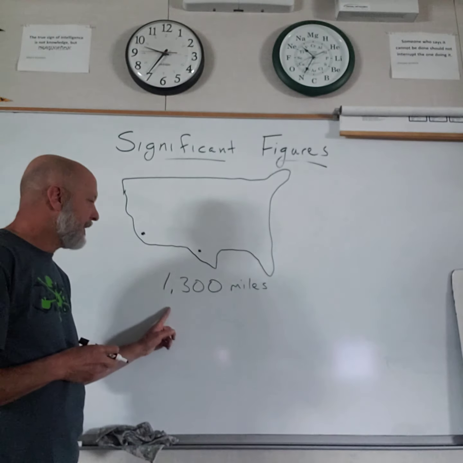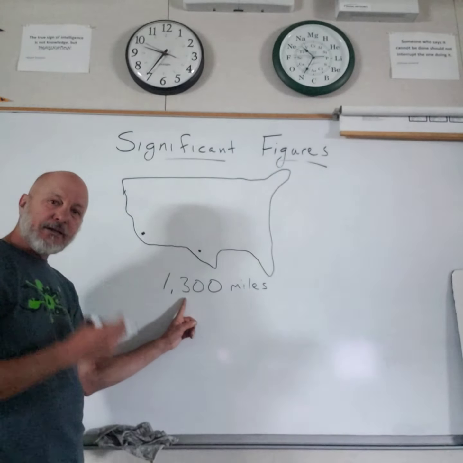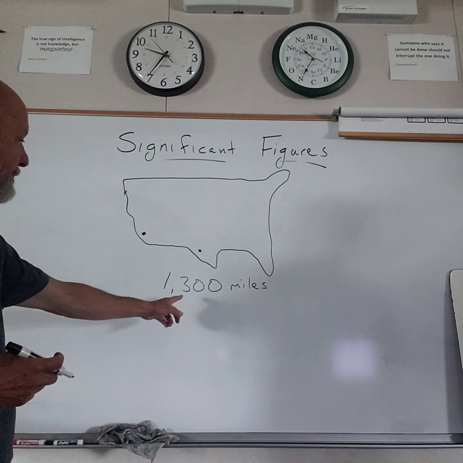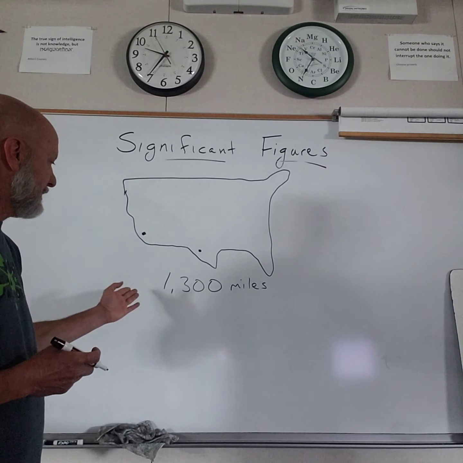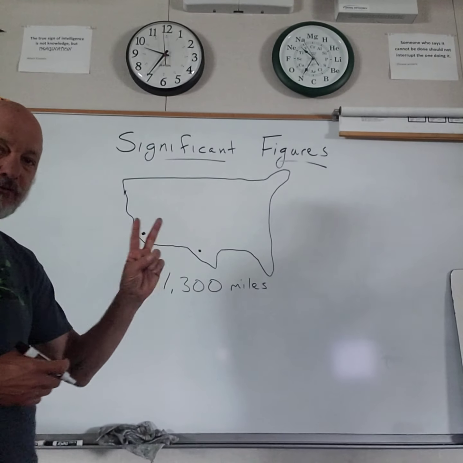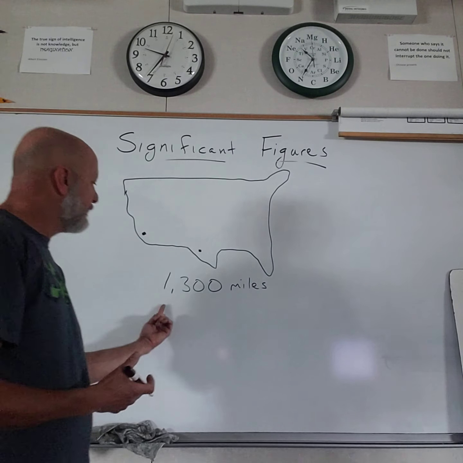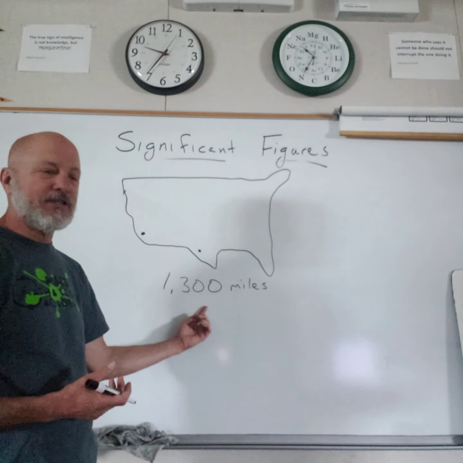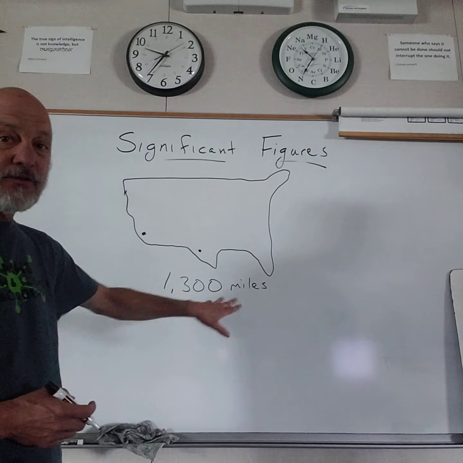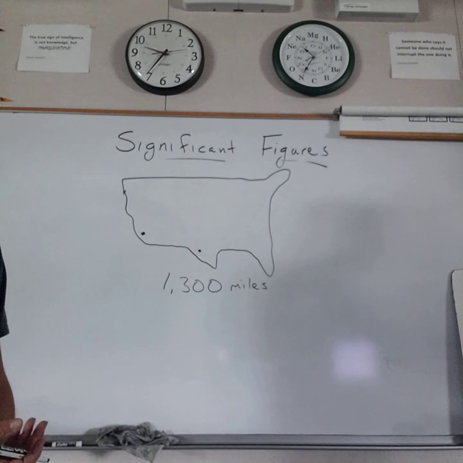So it's an estimate, and what tells me that it's an estimate? I've got 2 significant digits that are saying something about the accuracy of that thing, but those 2 zeros there are just placeholders. So it has 2 digits that are saying something about how accurate is that measurement, or in this case, estimate. How accurate is it? It's got 2 digits. Those 2 zeros are not significant. They're just placeholders.